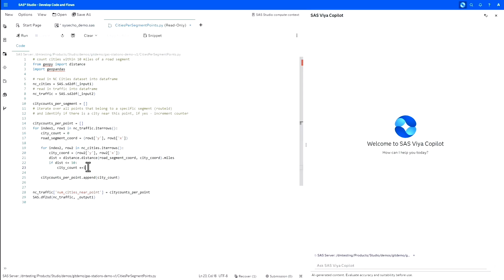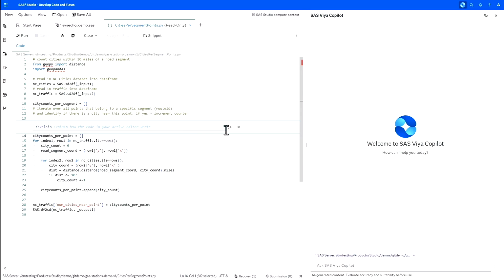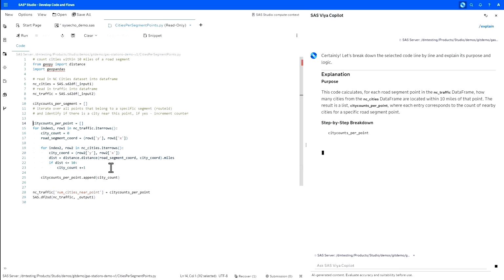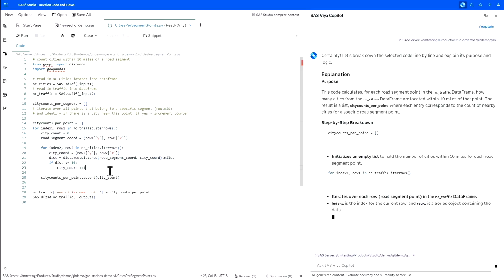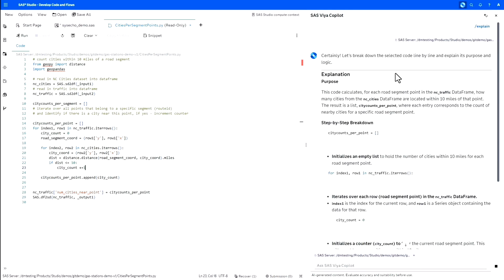We can move on. In the next example, we see a Python program which we probably haven't seen before. We are not quite sure what exactly these 2 for loops do in this program, right? So let's ask Copilot. I've just asked it to explain, and Copilot is going to respond, in this case, in the chatbot pane, because I've asked it to explain the code, so I don't need to see this information in the program.